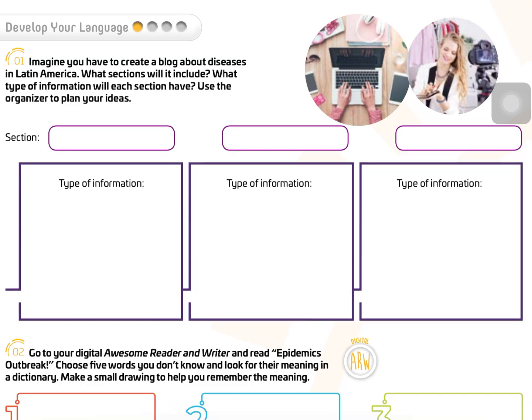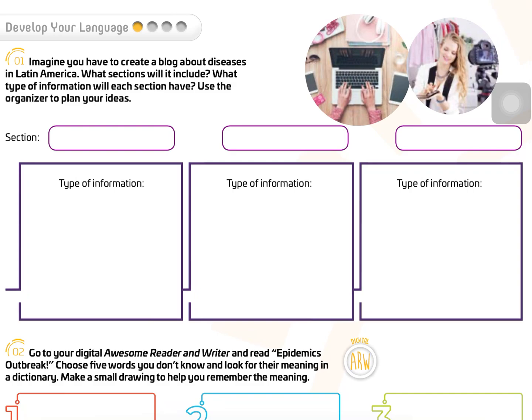So you imagine that you have to create a blog about diseases. Okay, what type of information? So these are the sections. You can include 3 different sections. Okay, and the type of information that goes in those 3 sections. Very good, and don't forget that the blog is about diseases.